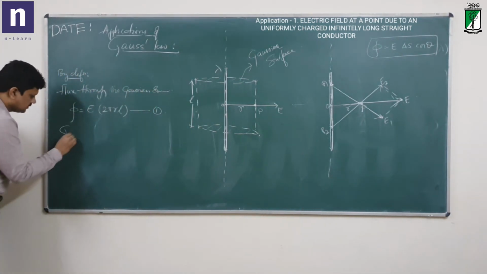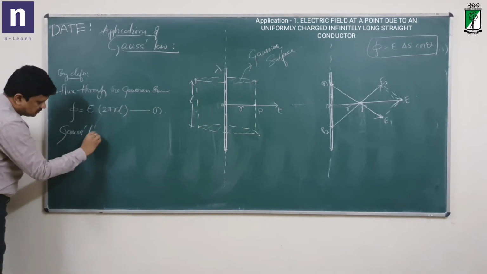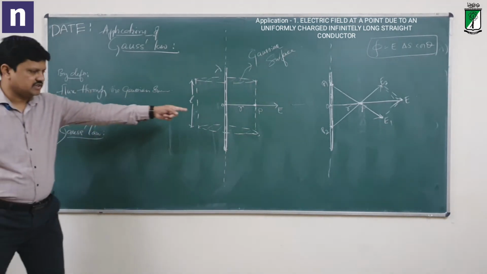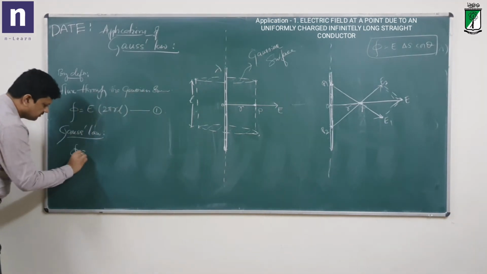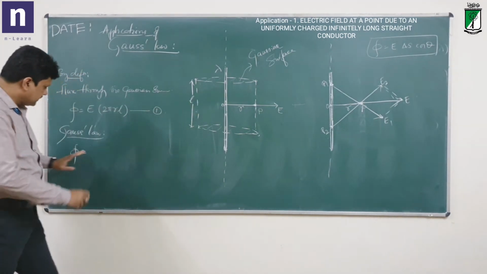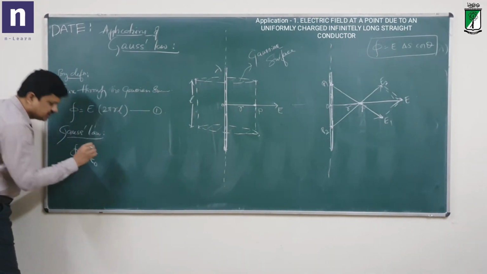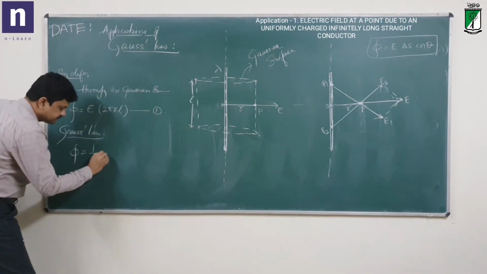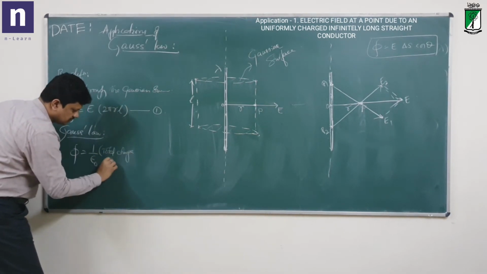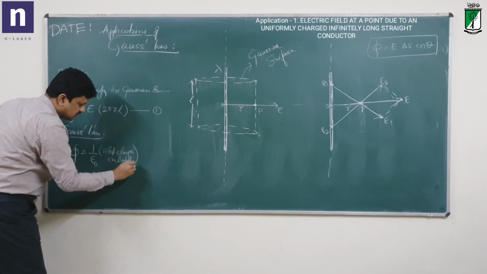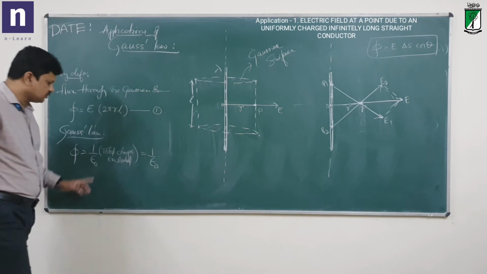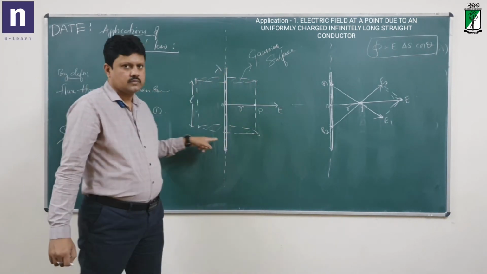Now what about Gauss law? According to Gauss law, the same flux phi is equal to 1 by epsilon naught times the total charge enclosed by the cylindrical surface. What is the total charge enclosed here?